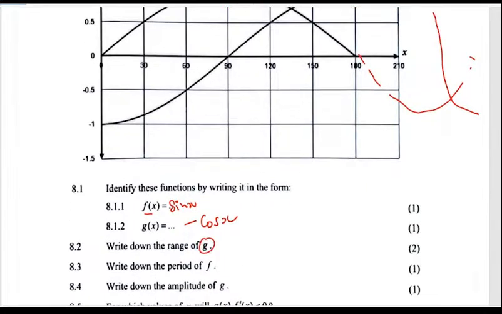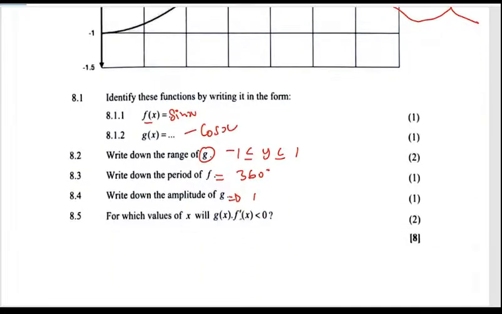Then the range of g. So range is basically the y values for which the graph is valid. So it's going to tell us that -1 is less or equal to y, less or equal to +1. Then the period of f is just going to be 360. Then the amplitude of g is just 1. That's the maximum displacement that we can ever get.